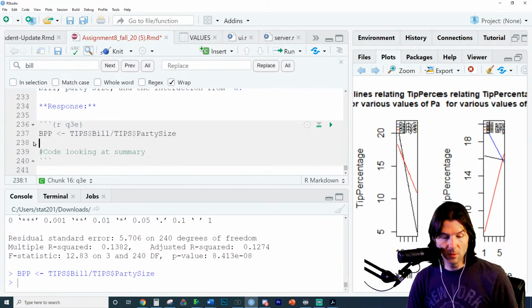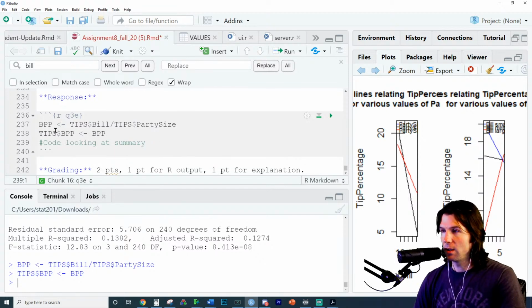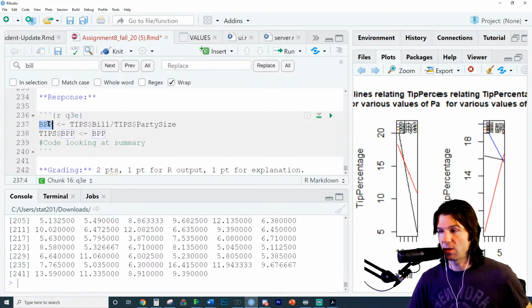Now, what we can do is take this variable right here and append it onto the data frame. So what we've done is we've made up a new variable. It's just a vector of data. Then we've taken the variable and appended it onto the data frame. So you can write the variable to the data frame.